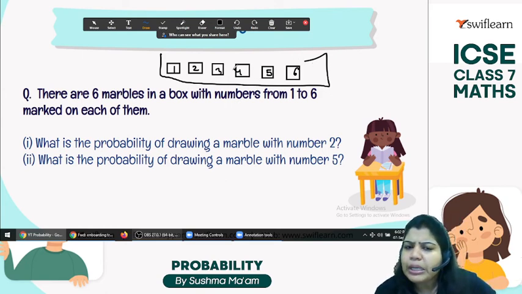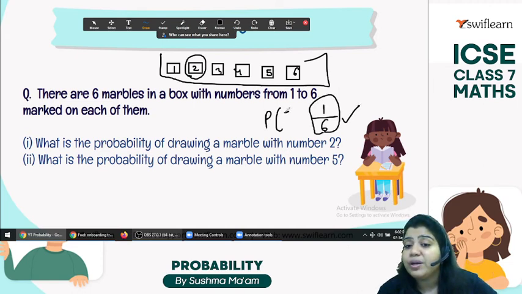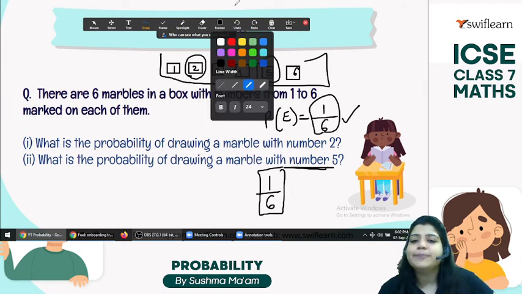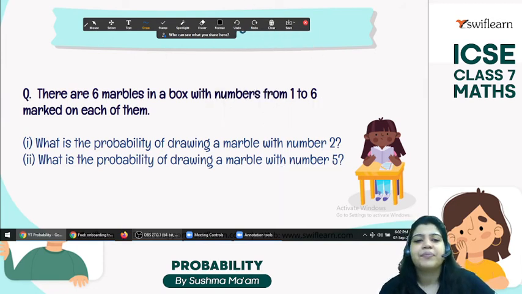On how many marbles is the number 2 there? Only one marble. And how many total marbles do we have? 6. So the answer is 1 by 6. This is the probability of this event. Now, what is the probability of drawing a marble with number 5? On how many marbles do we have the number 5? Only one marble. So 1 by 6, as 6 are the total. Is it clear?